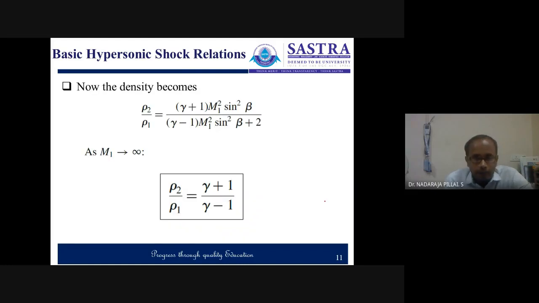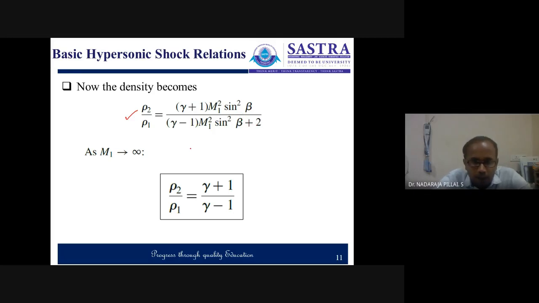Similarly, the density. The density ratio rho 2 by rho 1 is equal to (gamma plus 1) M1 square sin square beta by (gamma minus 1) M1 square sin square beta plus 2.